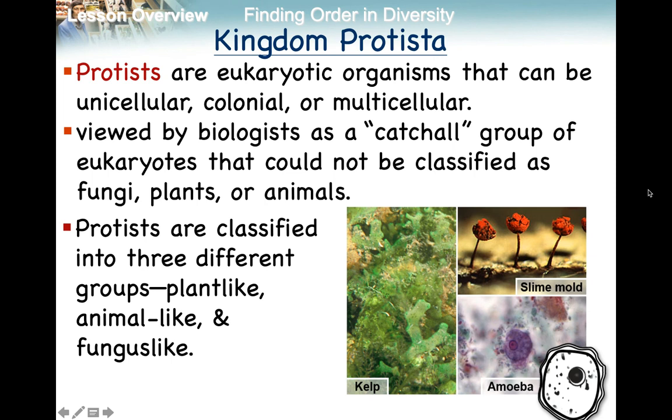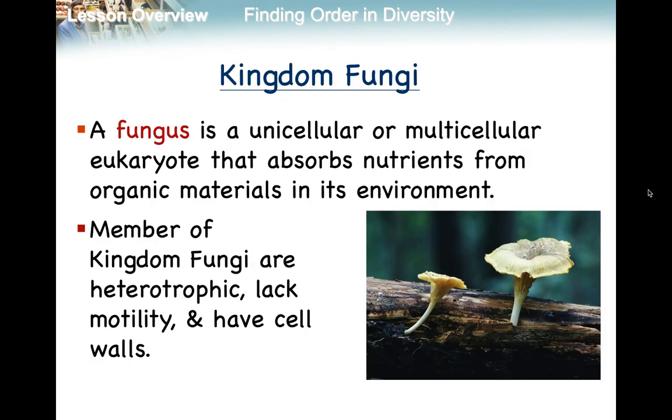The protists are organisms that are unicellular. They could be in a colony, or they could be multicellular. Really, we classify the protist category as our catch-all category. They are a group that, when we're not sure where they belong but they have a nucleus, that's where we put them. They can't really be classified as plants, animals, or fungi, but they share some of those characteristics, and their cells have a nucleus.